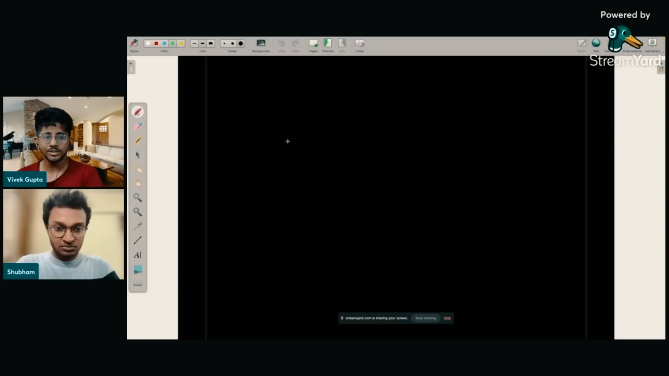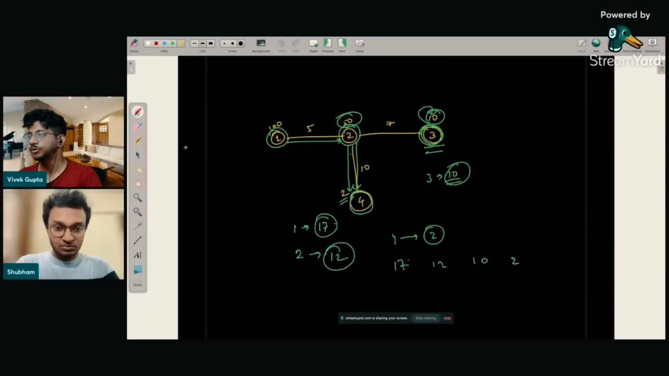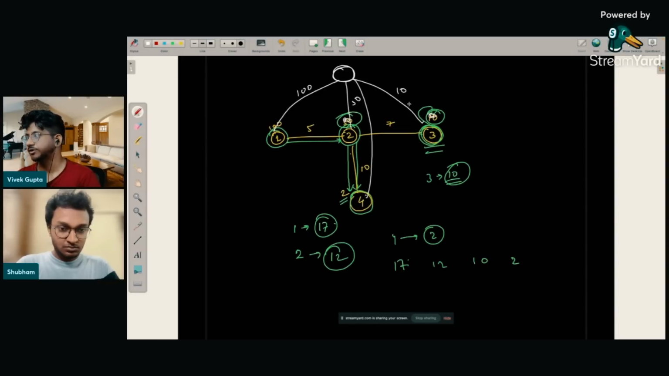What you can do over here is multi-source Dijkstra from every museum, so that every museum will expand to the closest node that it can go to, and for every node you will know which museum to connect to. Basically, let's suppose you have a bunch of museums available over here. What you can do is create a super node over here, right? And you can connect this with 100 cost, you can connect this with 50 cost, you can connect this with 10 cost, and this with 2 cost. And then you can run Dijkstra from this particular node.